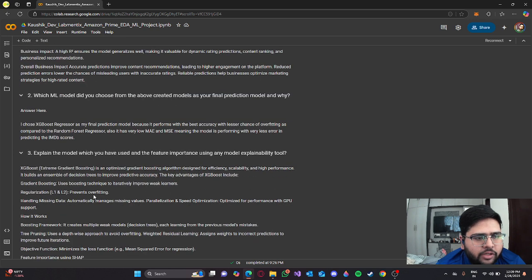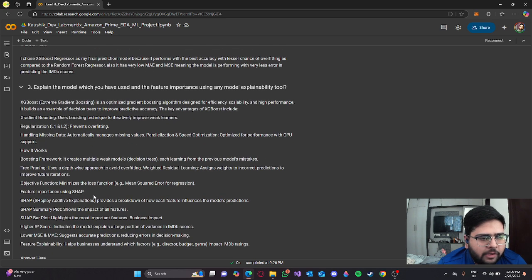I've used the XGBoost regressor as my final prediction model because it performs with the best accuracy with a lesser chance of overfitting as compared to the random forest regressor. Also, it has very low mean absolute error and mean squared error, meaning the model is performing with very little error in predicting IMDb scores.